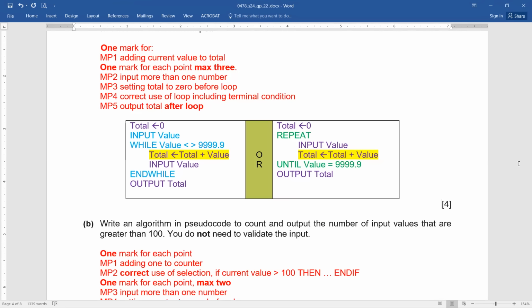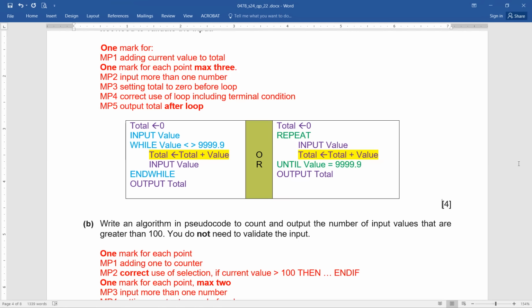I suggest that you better apply all your pseudocode skills, all your programming skills in the last 15-mark question. And again, repeating, you have to be cautious that whatever is required, that is supposed to be done. Please, okay? Now, part B, are we ready? Write an algorithm in pseudocode to count and output the number of input values that are greater than 100. So simple. I think we have done something similar, isn't it?